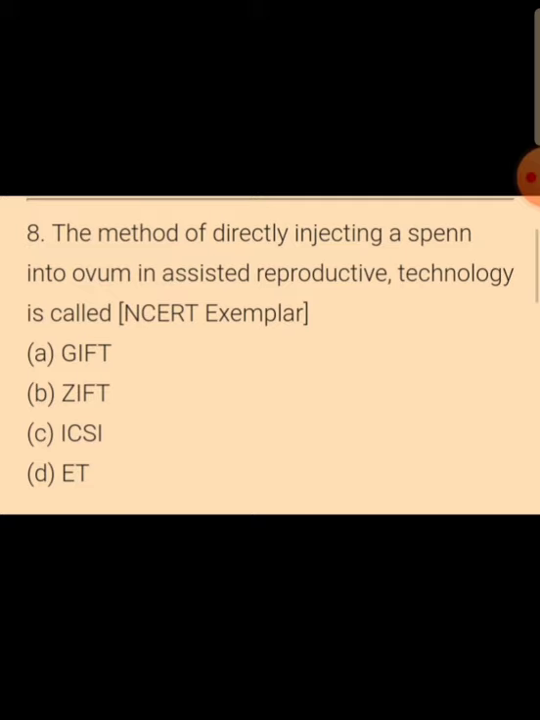The method of directly injecting the sperm into the ovum in assisted reproductive technology is called intracytoplasmic sperm injection.